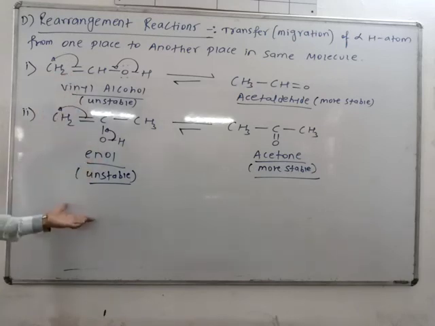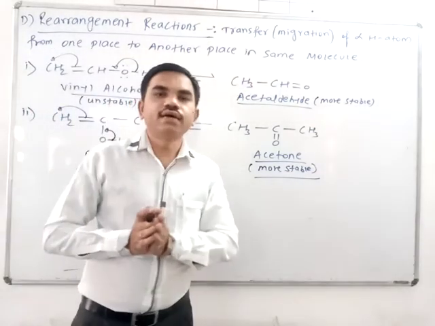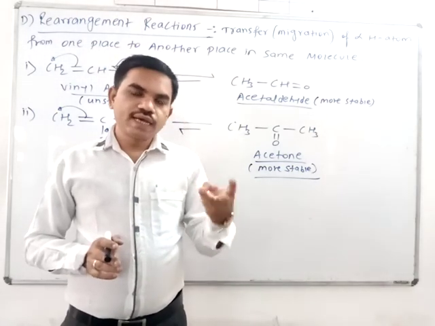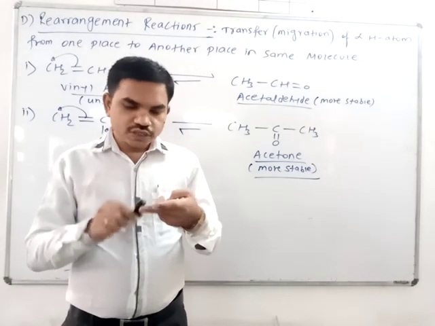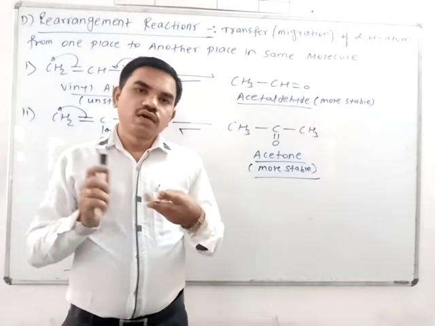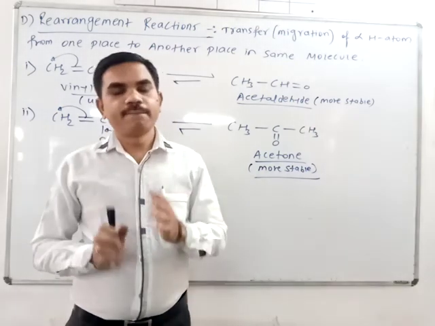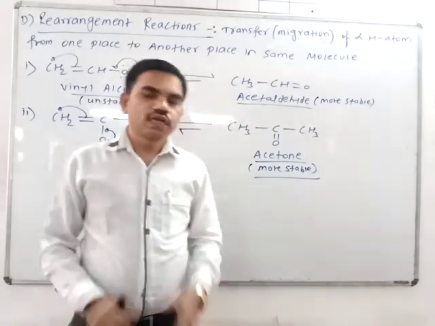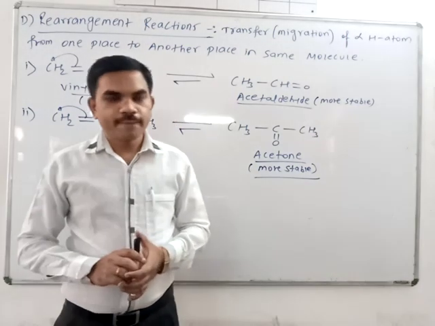So these are the 4 types of reactions we have studied in detail: substitution, addition, elimination, rearrangement. Substitution 3 types, addition again 3 types, elimination 2 types, alpha and beta. Okay, so we have completed this point, types of reactions. Next point we will continue in our next lectures. Okay, thank you.